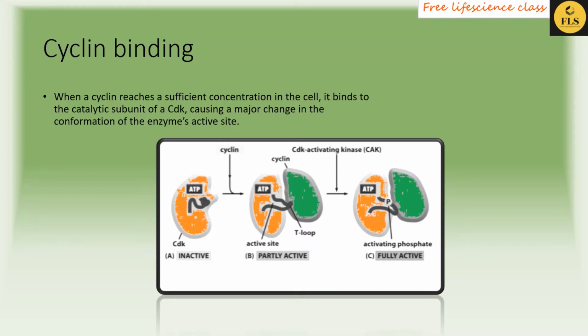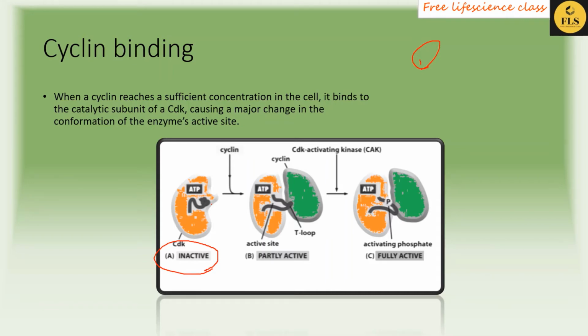Here you can see that in the inactive condition, the CDK has a loop inside the active site. You have to remove this loop from the active site, and only then does the CDK become active. So when cyclin comes and binds with the CDK, the loop position is changed.